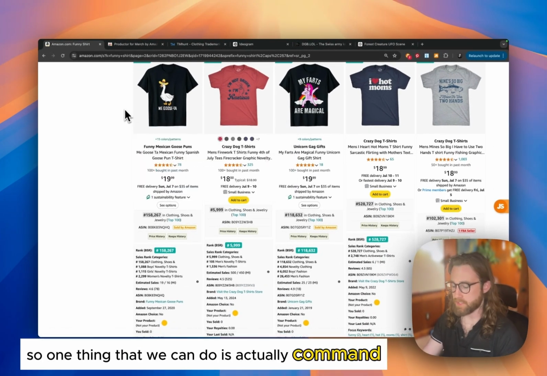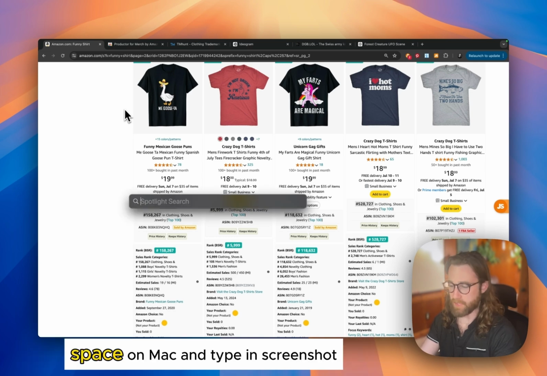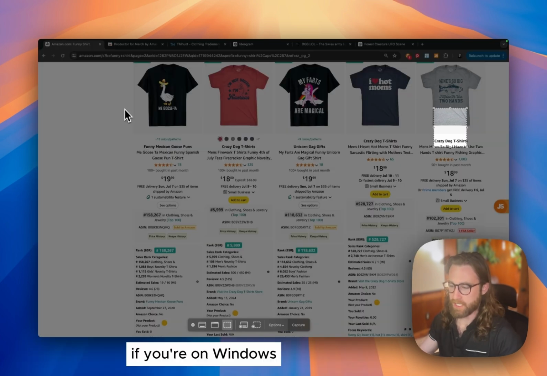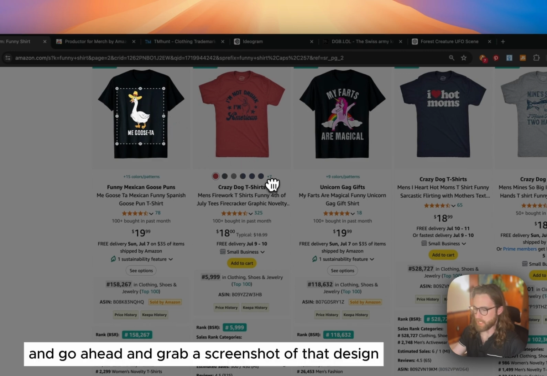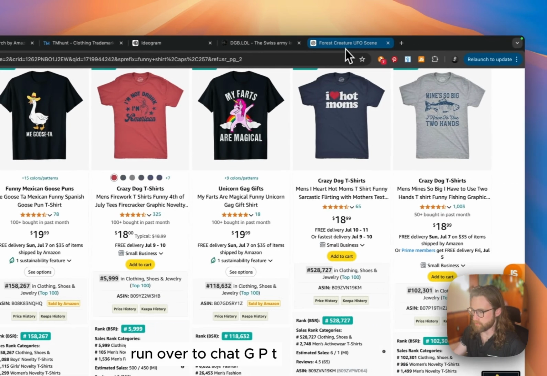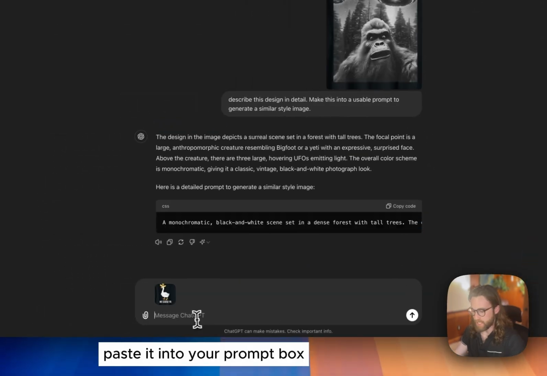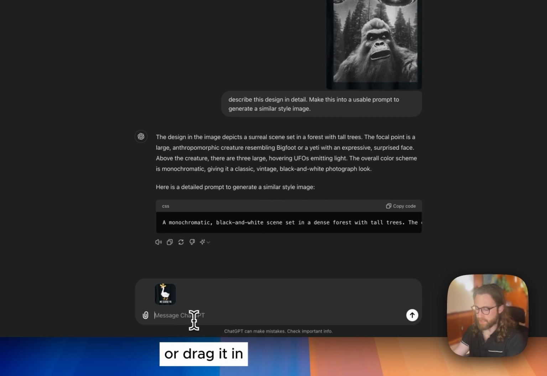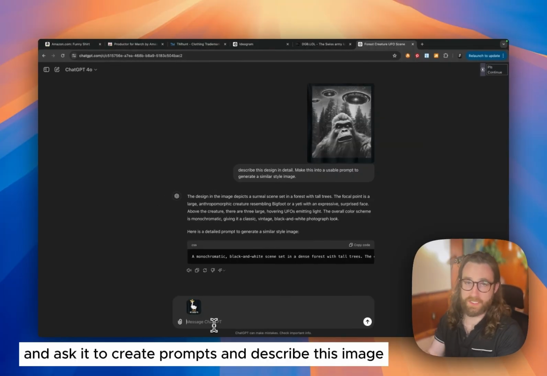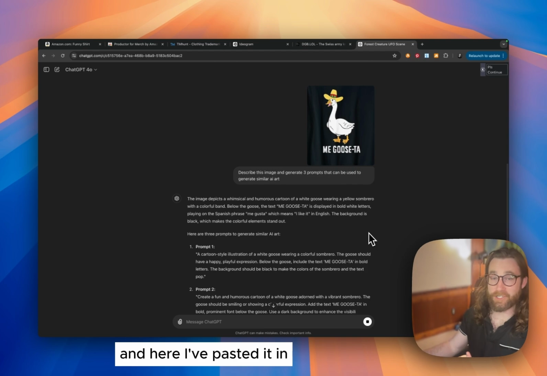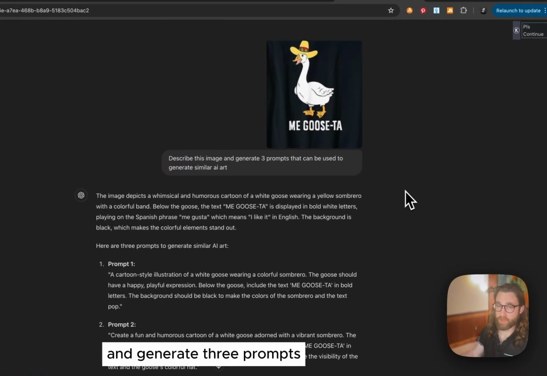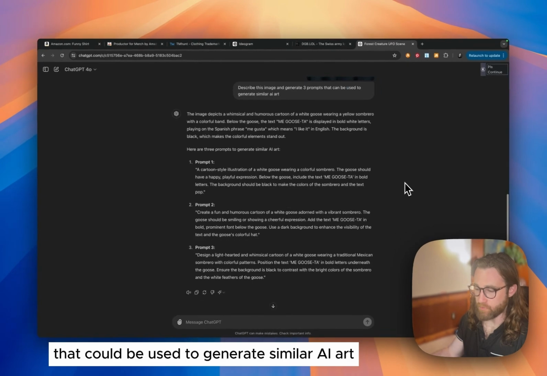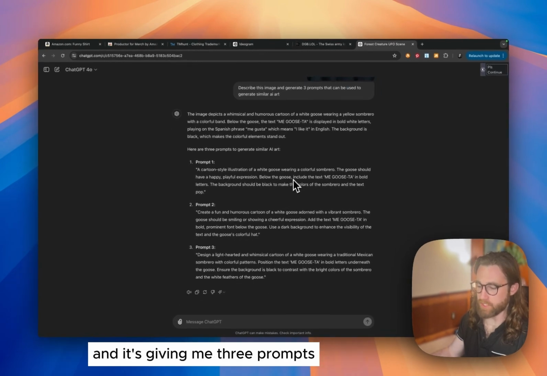So one thing that we can do is press command space on Mac and type in screenshot. If you're on Windows, you can probably use the snippet tool and go ahead and grab a screenshot of that design, run over to ChatGPT, paste it into your prompt box or drag it in, and ask it to create prompts and describe this image. And here I've pasted it in. I've asked it to describe this image and generate 3 prompts that could be used to generate similar AI art, and it's giving me 3 prompts.